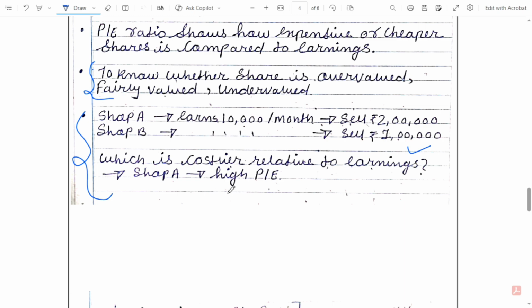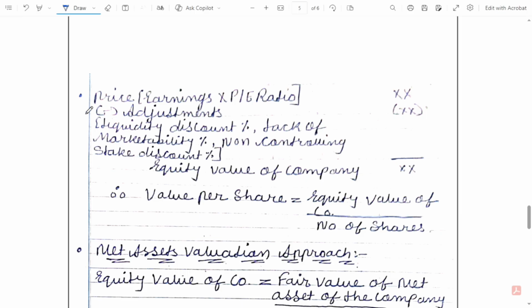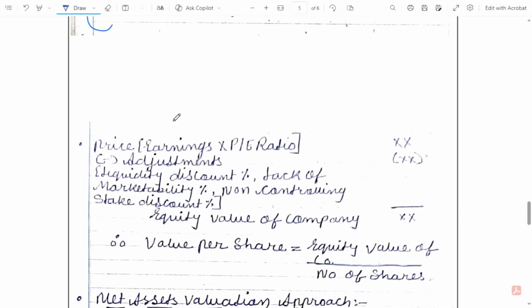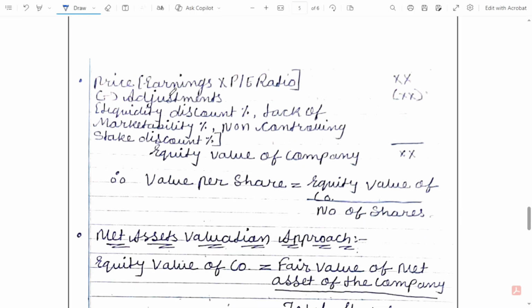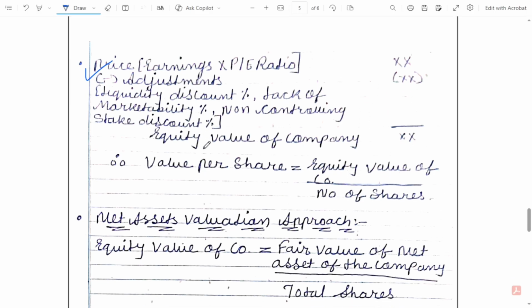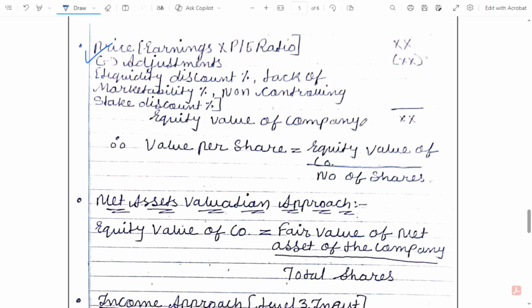It has a high PE, so we need to be a little careful while purchasing shop A. So how are we going to use this method? By taking earnings and the PE ratio, we can easily calculate market price, and then we reduce the adjustments if asked in the question. Then we get equity value, and then we easily get value per share.